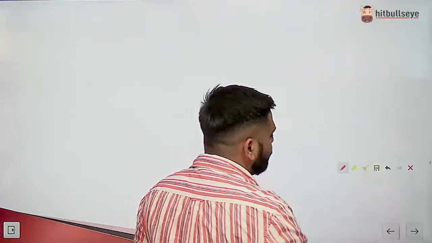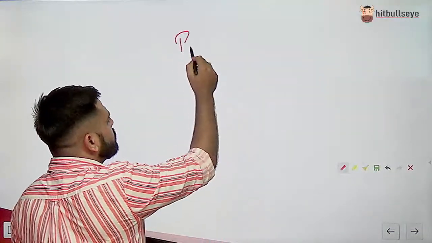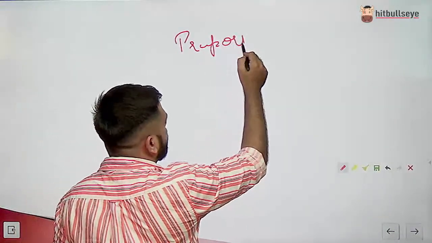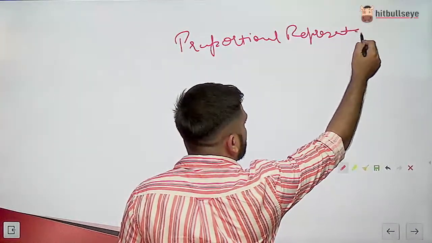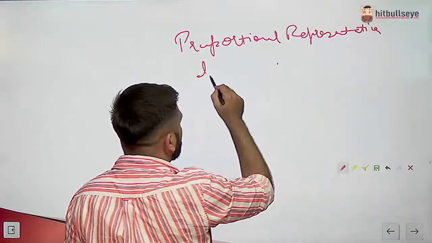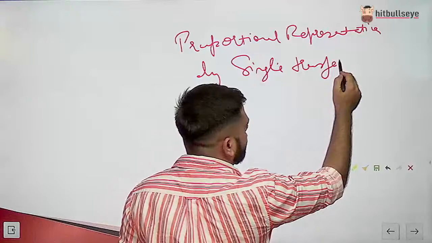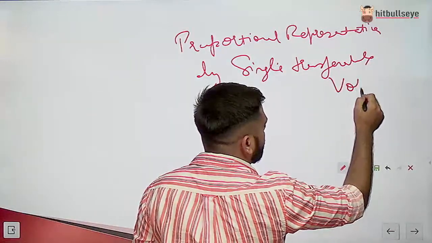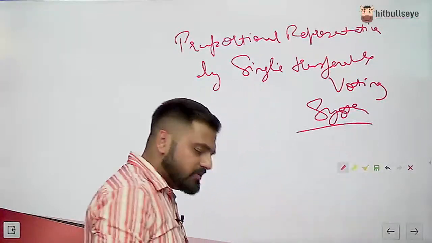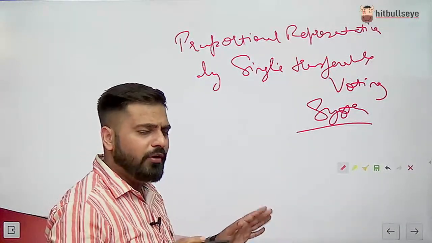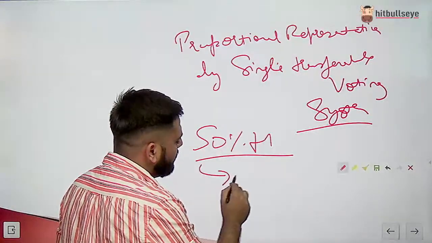The second one is the process in which the election of president happens. It is called proportional representation by single transferable voting system. Here it means if someone gets 50% plus one vote, he will become president.